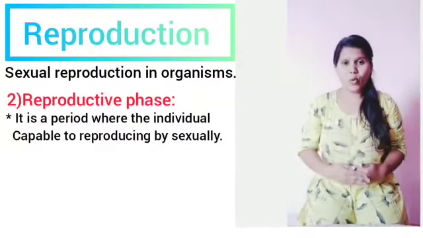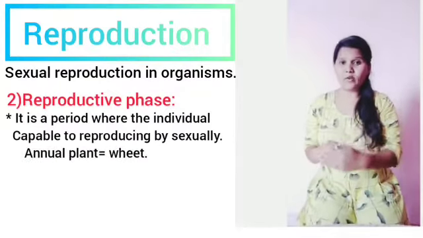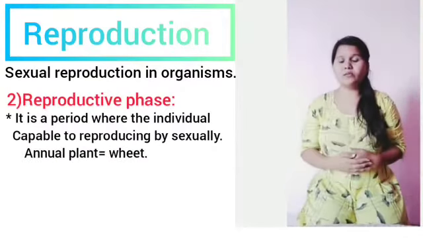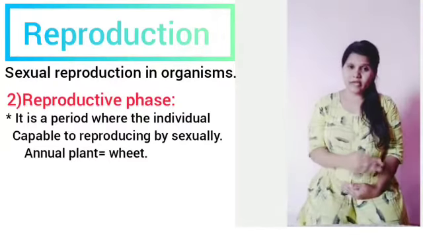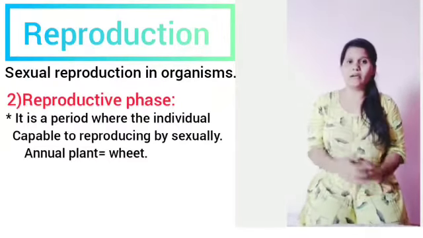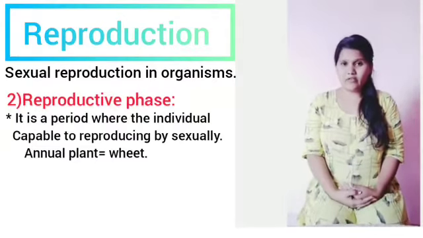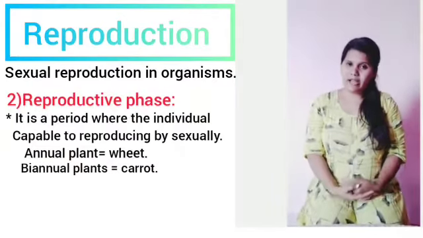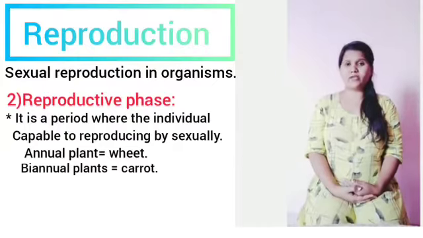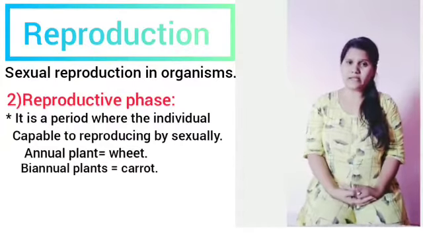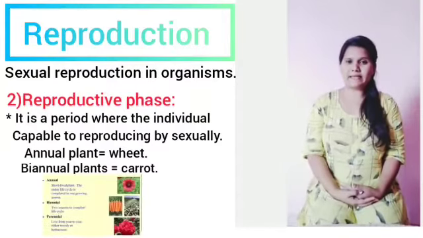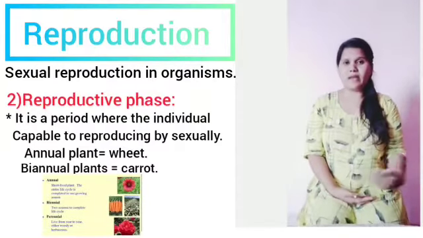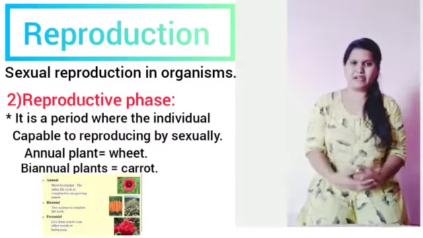Here we have to notice the plants which are annual and biannual. In annual plants, these three phases occur in a single year, and in biannual plants, these three phases occur in 2 years. Annual plants include maize and wheat, and a biannual plant is carrot.